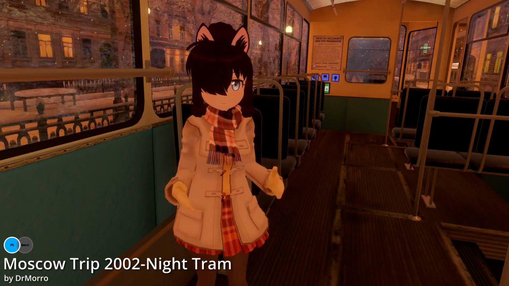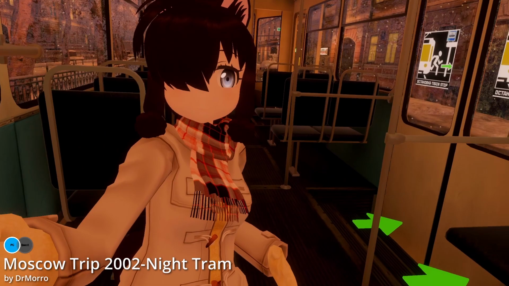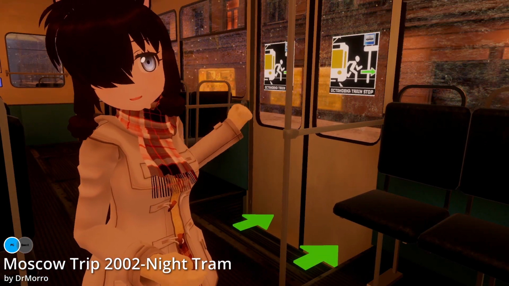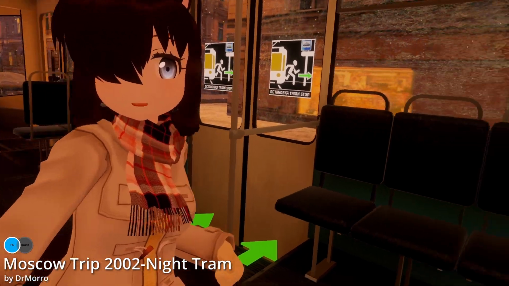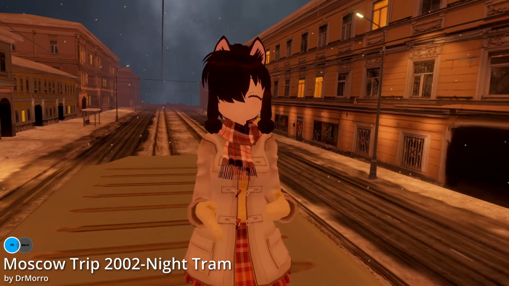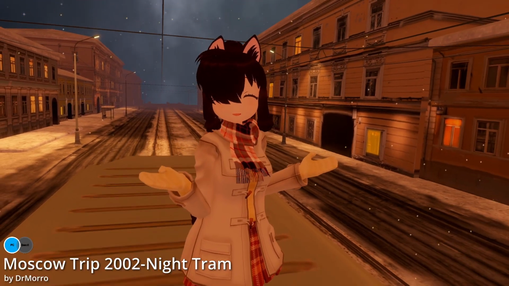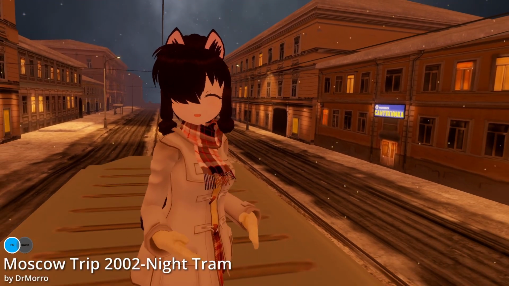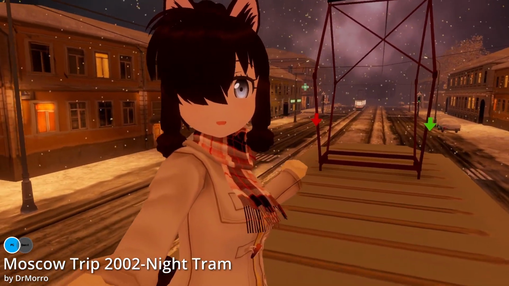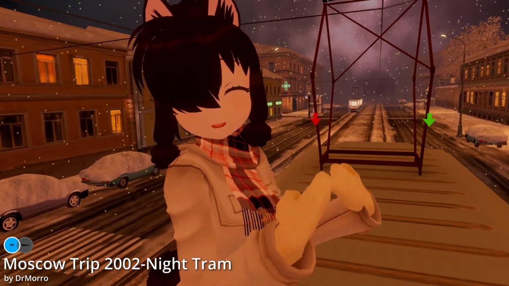So, first of all, we can go out there. So if we just walk out there, we get to the train stop. Let's do that afterwards. There's another door over here where we can go to the rooftop of the tram, where we just have a little nicer view on the city, being on the rooftop of the tram. And we also have arrows here where we can go down into the tram again and back to the station.